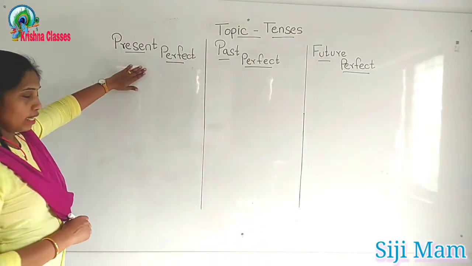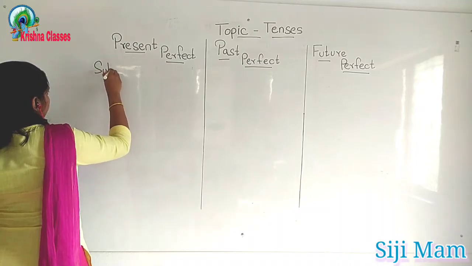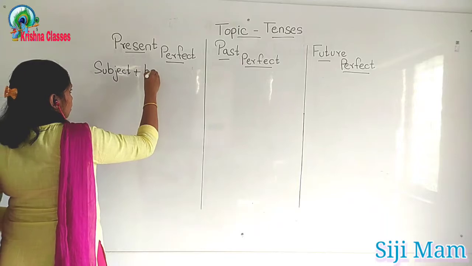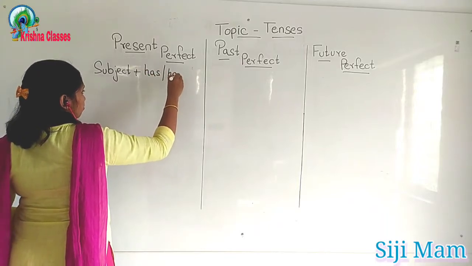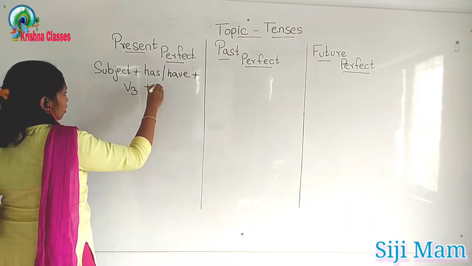So here there is present perfect tense and the formula is subject plus has or have plus V3 plus object.